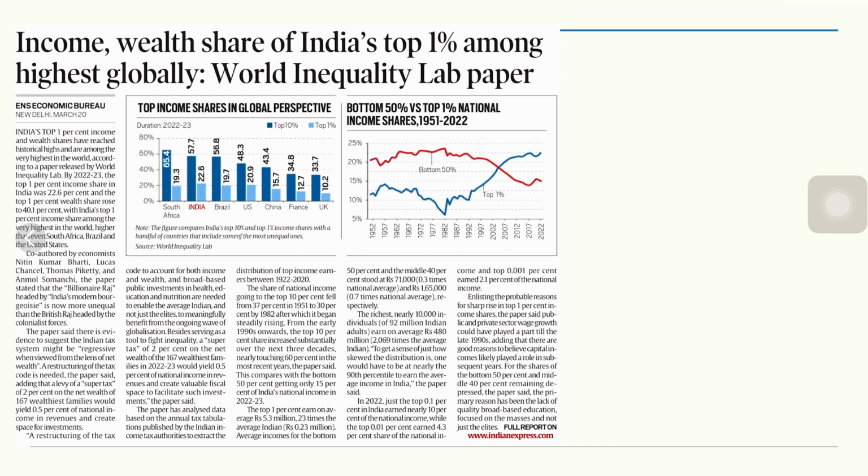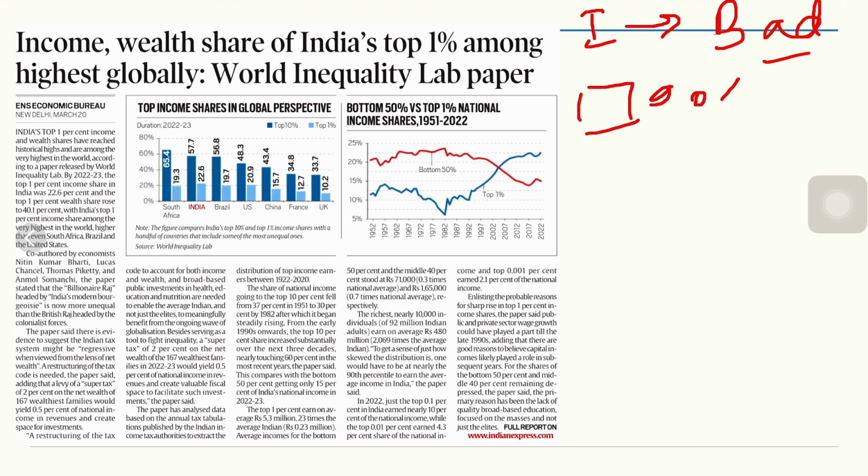We now move on to the next topic, that is the income and wealth share of India's top 1% among the highest, from the World Inequality Lab report. Number one, we would be talking about why inequality is altogether bad for a country's economy. What is inequality? It is when the country's top strata of society control the resources of the country's territory in a very large manner. Suppose 90% of the country's resources are controlled by 5% of the people, then the bottom 95% of the people will only be controlling 10% of the economic resources.